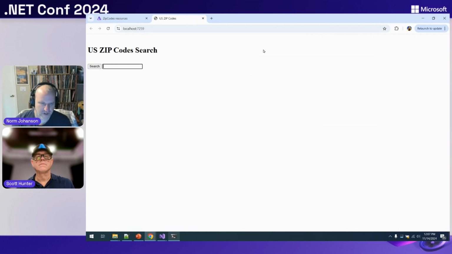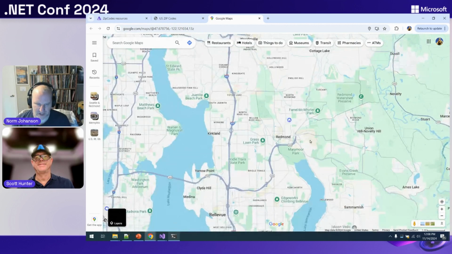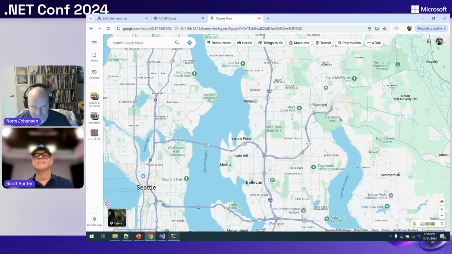You can see the beautiful UI skills I have. So I actually live out here in Redmond. I live in the backyard of the .NET team, monitoring what they're doing. That's what they pay me for, to spy on them very closely here. Here's the beautiful area of Redmond, Washington, a suburb of Seattle.